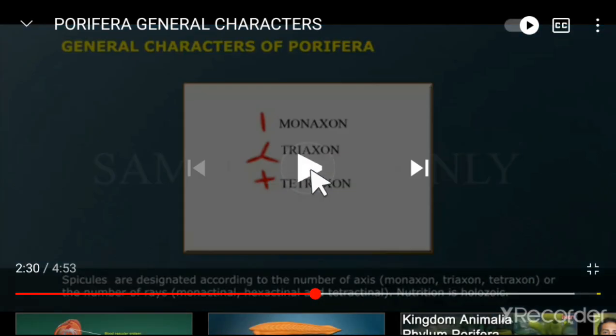So this is all that we had to do about phylum Porifera. The most important point is that the name has come because it has pores on its body. It is spongy. It has pores on its body, so it is called Porifera. It is sedentary, multicellular, without tissue grade of organization. A cavity is there called spongocoel. There are only two layers, right? And that is all that we are supposed to know along with all these characteristics.